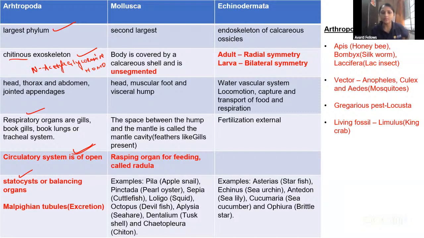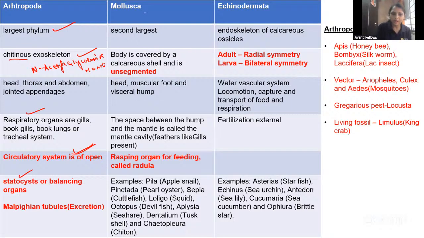Can you tell me, guys, which is the balancing organ present in us, in the human? The balancing organ in the arthropoda is the statocyst. Which is the balancing organ present in us, in the human? I'm expecting the answer from you guys. You can tell me in the chat box. Okay, fine. Then Malpighian tubules are there for the excretion. Remember. Okay. Yes, correct, glycosidic bond.